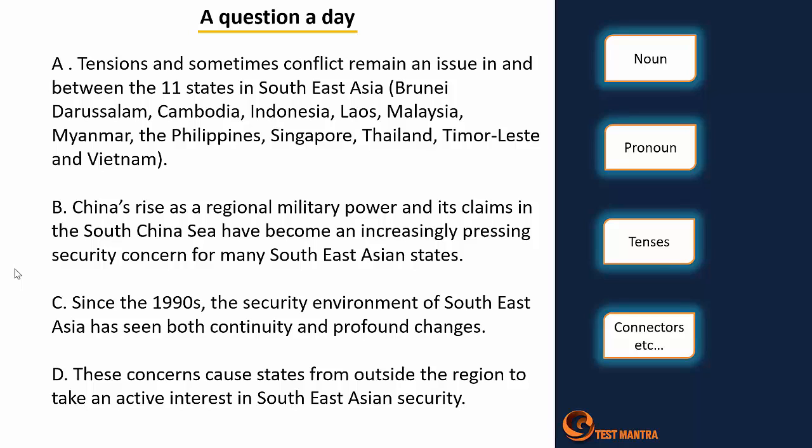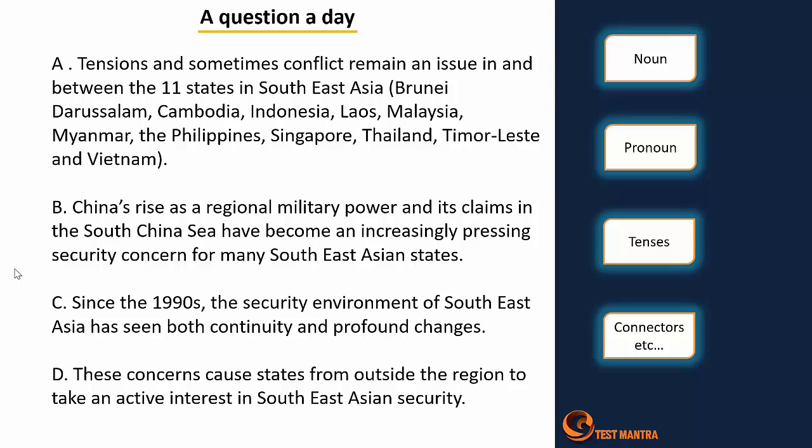Statement A: tensions and sometimes conflict remain an issue in and between the 11 states in Southeast Asia. The states given are Brunei, Darussalam, Cambodia, Indonesia, Laos, Malaysia, Myanmar, the Philippines, Singapore, Thailand, Timor-Leste and Vietnam. Next, statement B: China's rise as a regional military power and its claim in the South China Sea have become an increasingly pressing security concern for many Southeast Asian states.